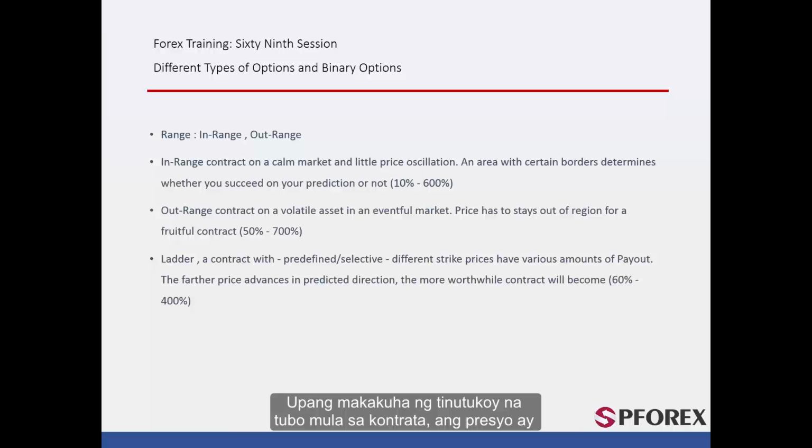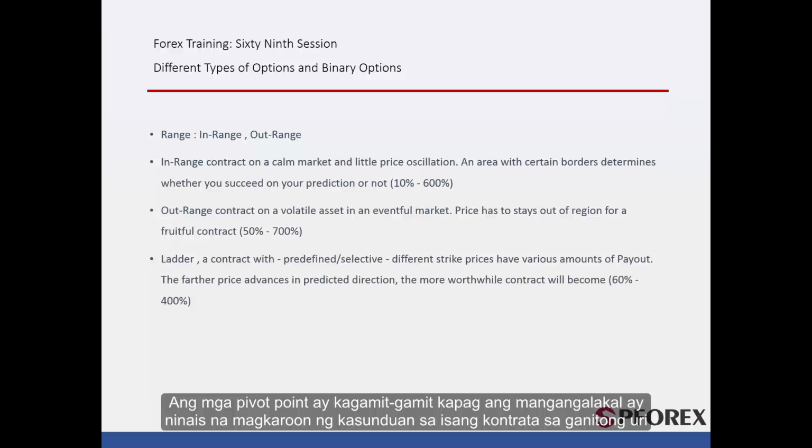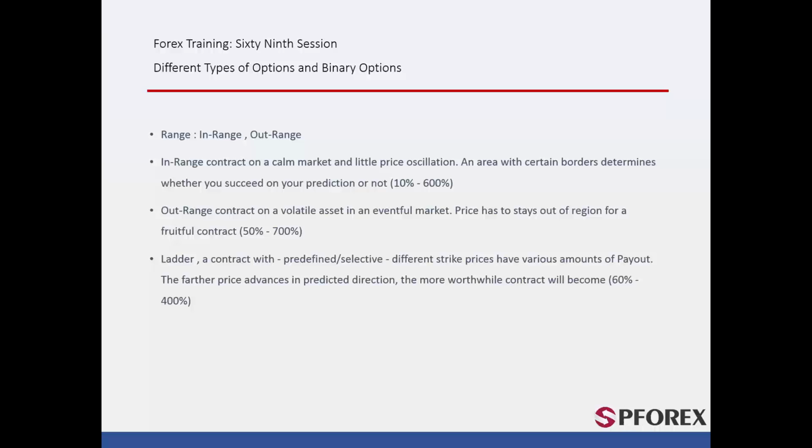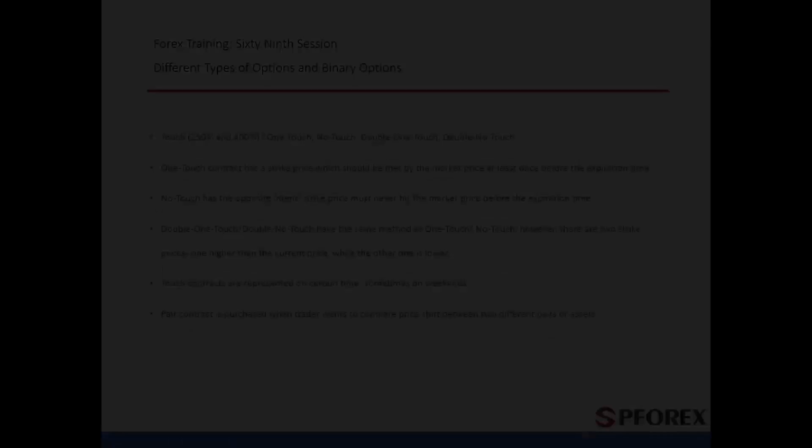To derive a specified amount from the contract, a price must cross and leave behind the given level at the end of expiration. It may resemble the resistance and support levels of an asset. However, expiration time must be considered as well. Pivot points are beneficial when a trader asks to deal a contract on this type. Payout would be from 60% to 400%, affected by the level value plus expiration time.